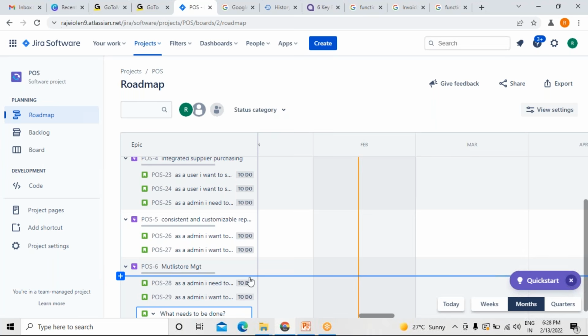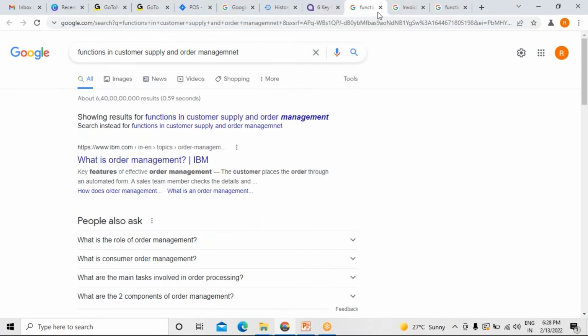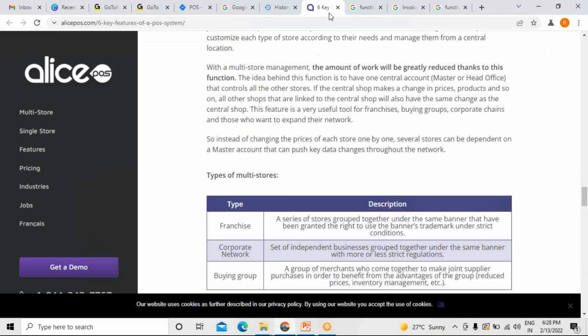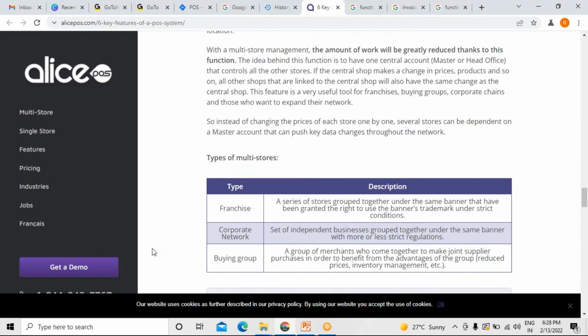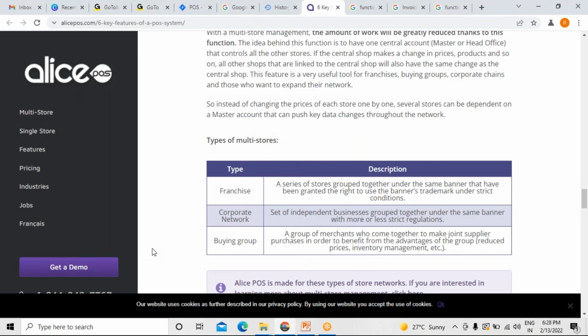Okay, next. Could you please go back again to the key page? Okay, which is buying group. Buying group is a merchant.